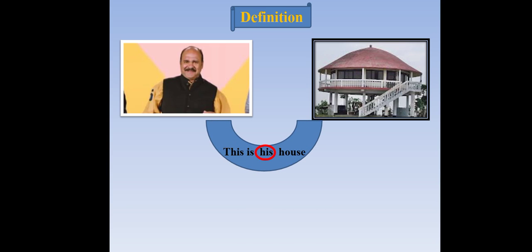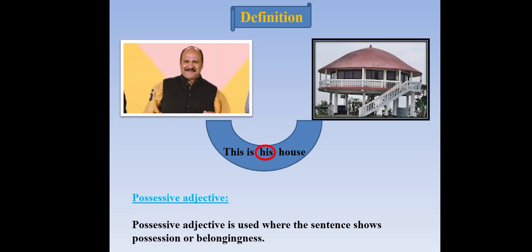Definition. This is his house. Possessive adjective. Yes, learners, this is called a possessive adjective. A possessive adjective is used where the sentence shows possession or belonging. That means the word which always indicates the noun, such as his, her, your, our, etc. Those words are used before the noun. His name, his profession, your choice, your graduation.